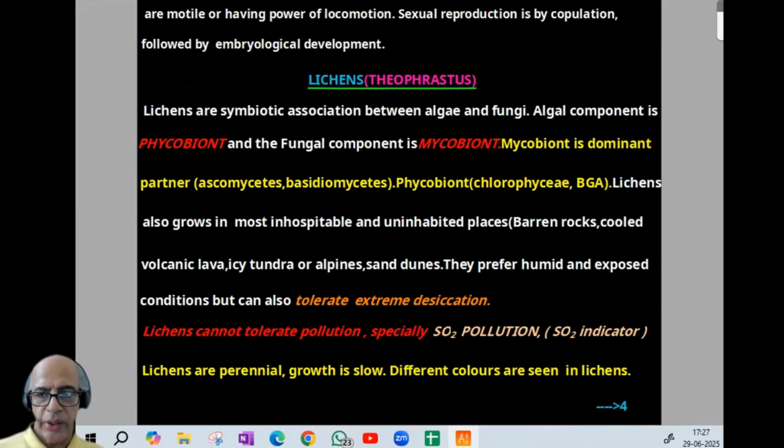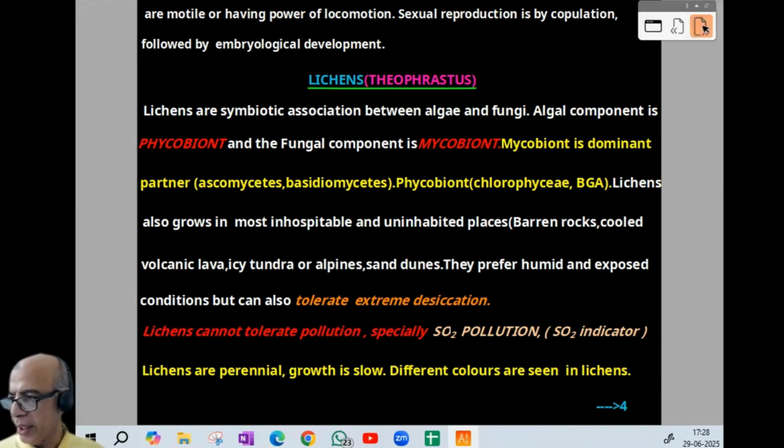Now comes the lichens, connected with the scientist Theophrastus. Lichens are a symbiotic association between algae and fungi. That is what NCERT says. The algal component is phycobiont, the other is mycobiont. Mycobiont is dominant, and the fungal partners are normally ascomycetes and basidiomycetes. And phycobionts normally belong to Chlorophyceae and BGA, and lichens grow in most inhospitable and uninhabited places. They can tolerate even extreme conditions. They are indicators of pollution, specifically sulfur dioxide. Lichens are perennials. Growth is slow. Different colors are seen in lichens.